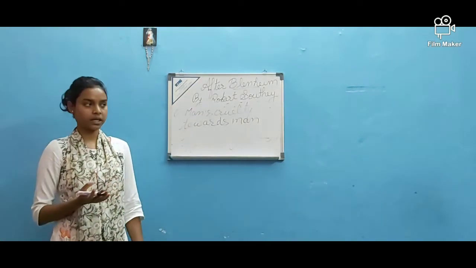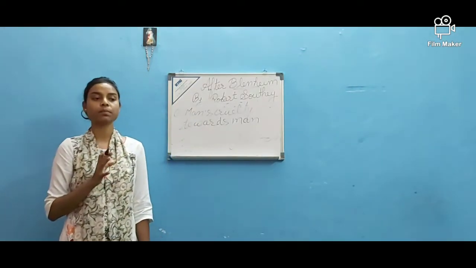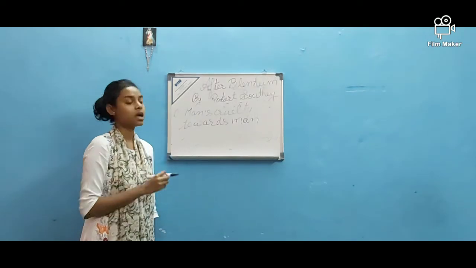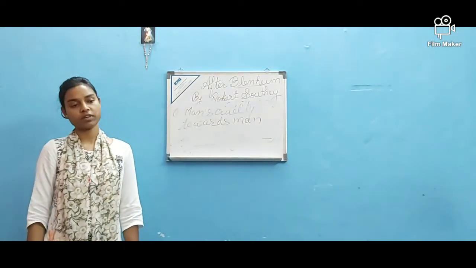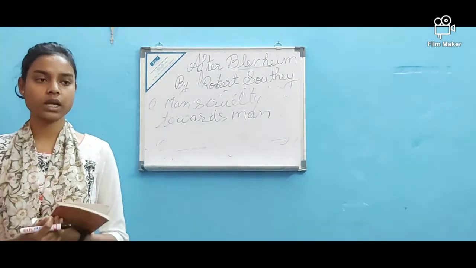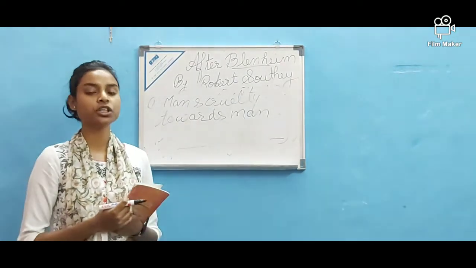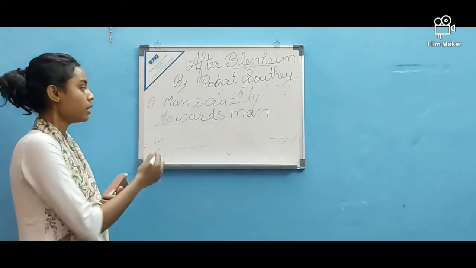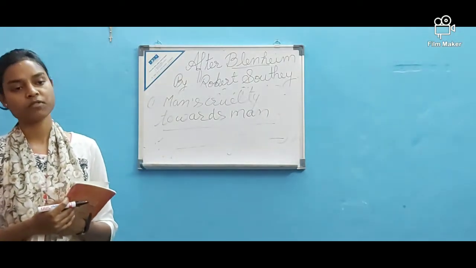So I told you in the beginning itself that this great victory is coming at a price. And what is that price? A man killing another man to gain this famous victory. So it is very ironical to say that so many people are killed, so many people are killing each other, houses are burned down, children are killed, humanity is at stake, but still they call it a famous victory.